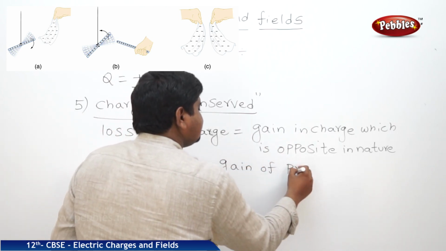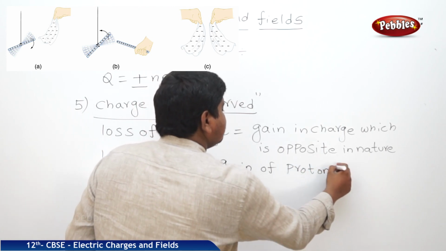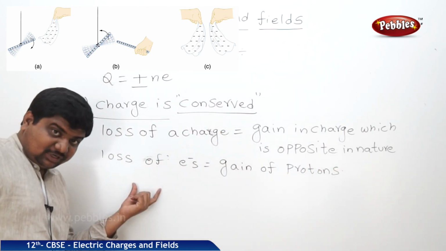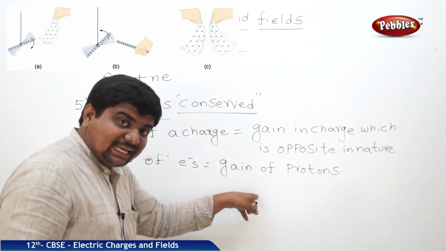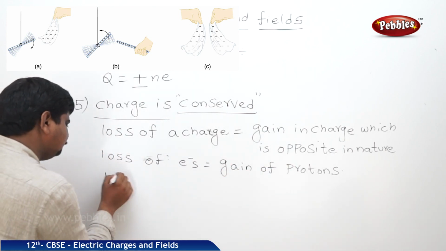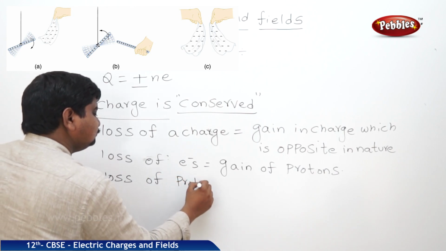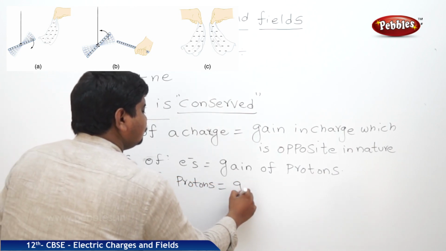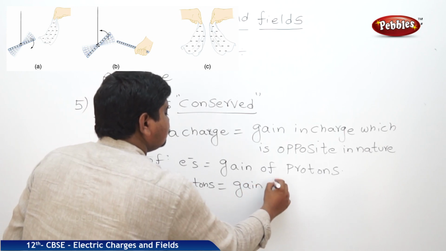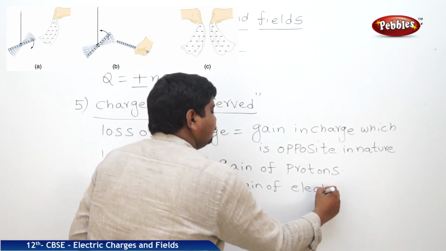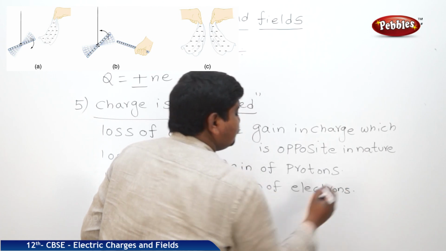Gain of protons. Suppose a loss of protons exists, that will be replaced by a gain in electrons. Gain of electrons.